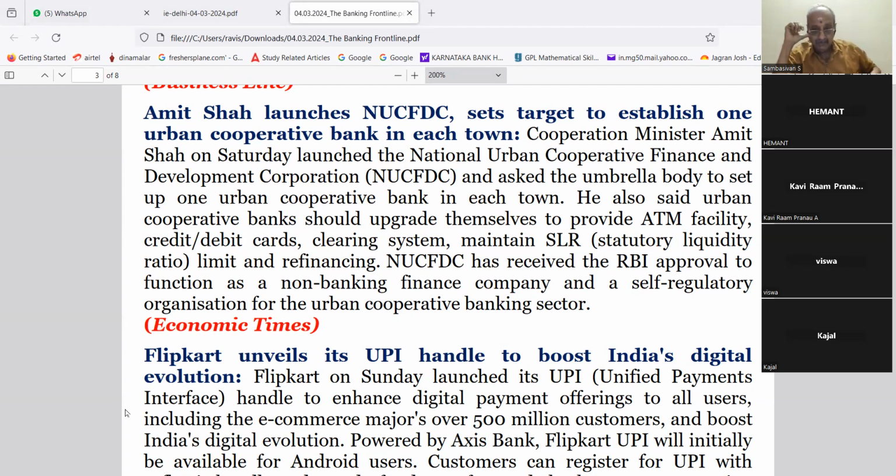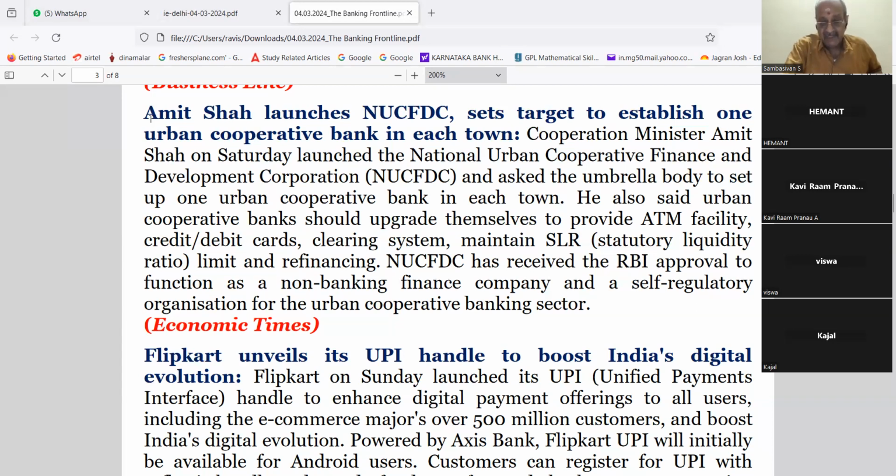Cooperation Minister Amit Shah on Saturday launched the National Urban Cooperative Finance and Development Corporation (NUCFDC) and asked the umbrella body to set up one urban cooperative bank in each town. He also said urban cooperative banks should upgrade themselves to provide ATM facility, credit cards or debit cards, clearing system, maintaining SLR, statutory liquidity ratio, limiting and refinancing. NUCFDC has received the RBI approval to function as a non-banking finance company and a self-regulatory organization for the urban cooperative banking sector.